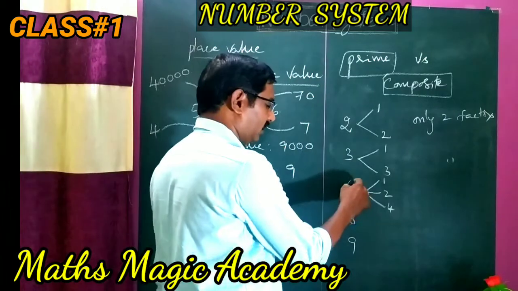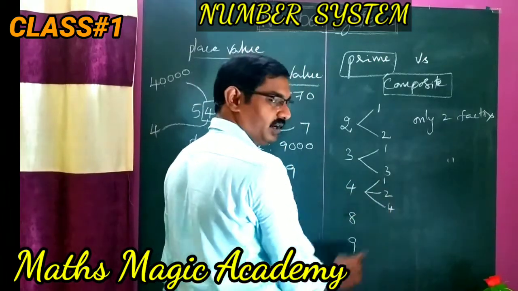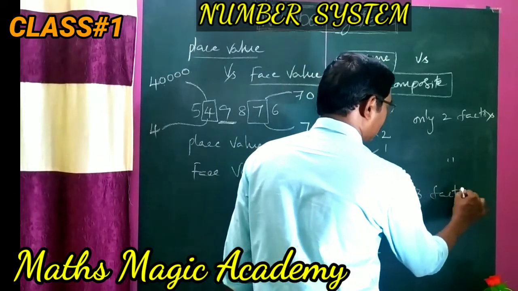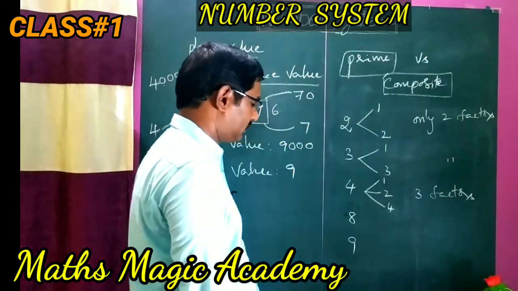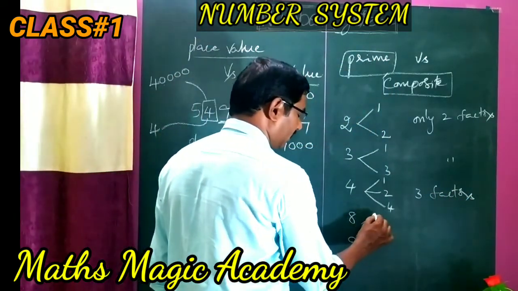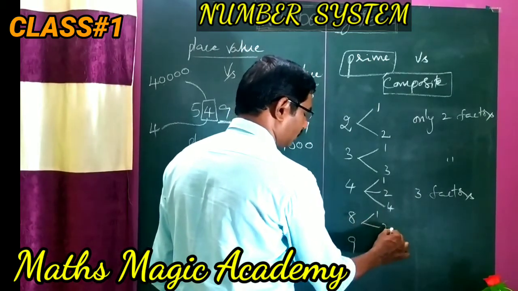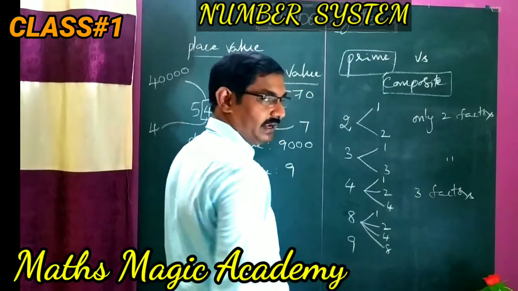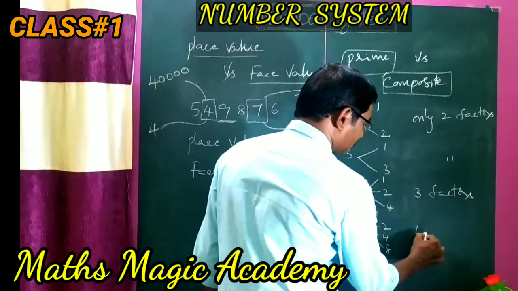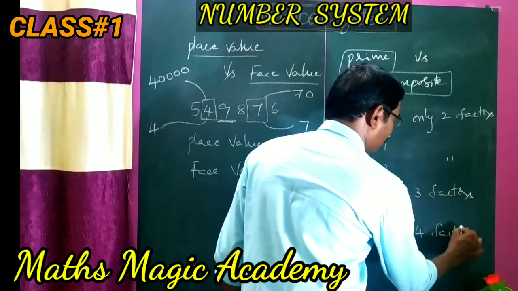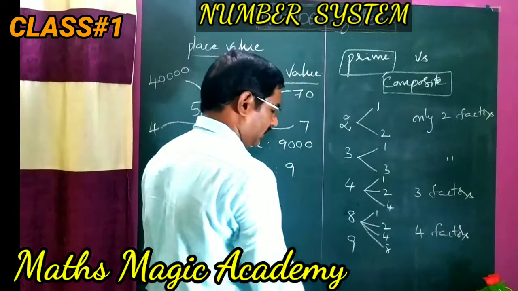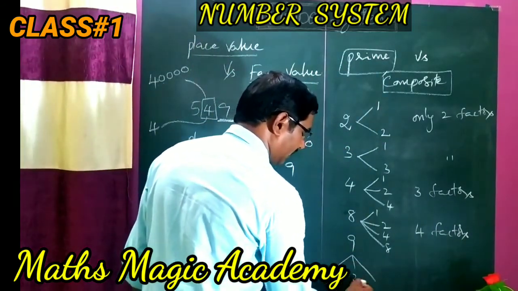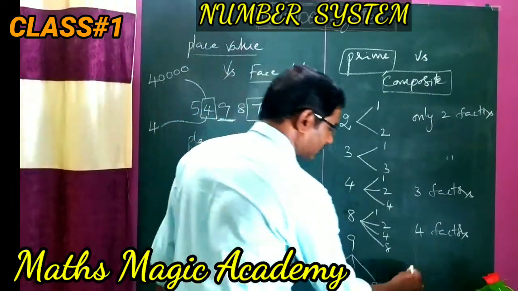So it is possible in the 1 table, 2 table, and 4 table. So 3 factors. Now when it comes to 8, how many? 1, 2, 4 and 8. 4 factors are there. Like that for 9 also, 1, 3, 9.